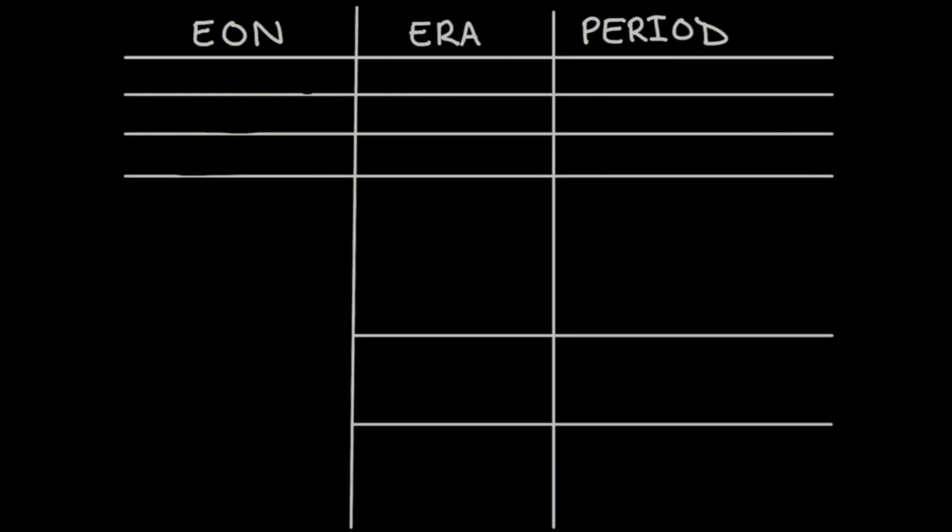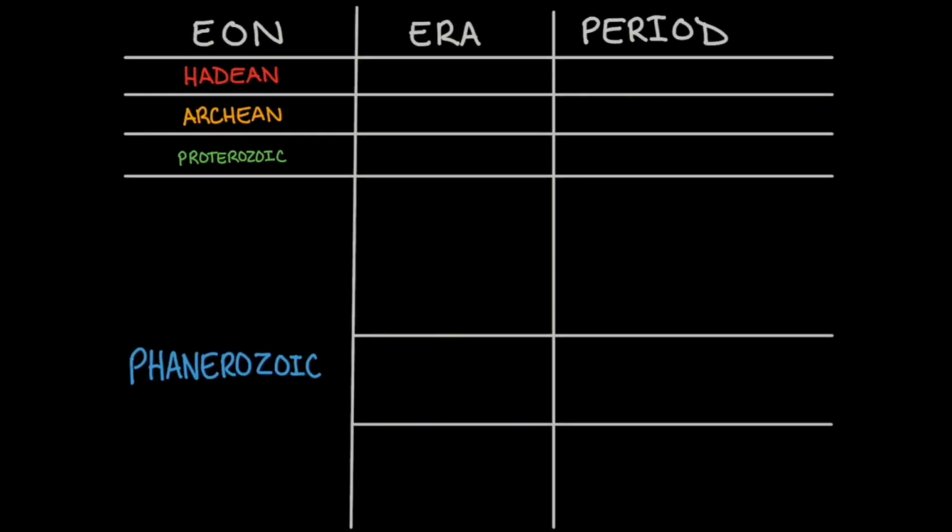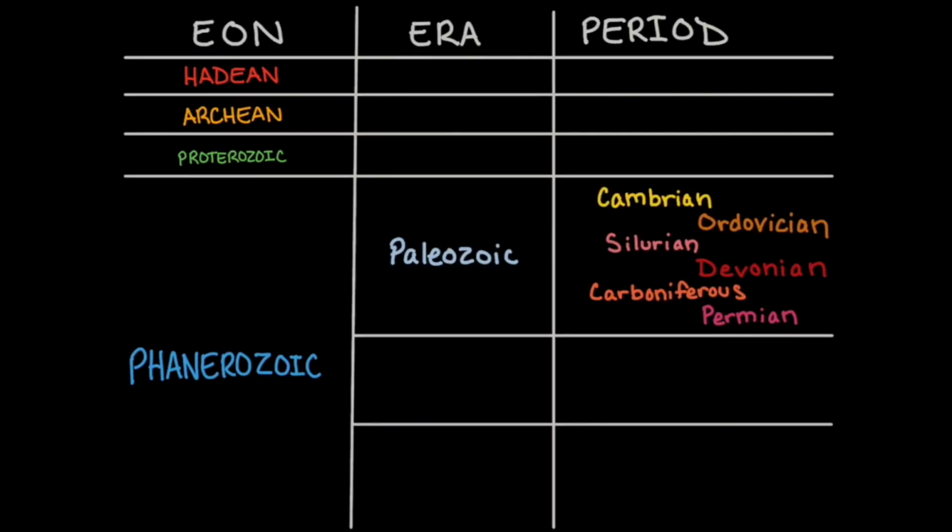Let's look at the time periods we explored in this unit. We looked at the first 3 eons, the Hadean, Archean, and Proterozoic. We then looked at the 4th eon in much more detail, the Phanerozoic. We explored the Paleozoic era, which includes the Cambrian, Ordovician, Silurian, Devonian, Carboniferous, and Permian periods.